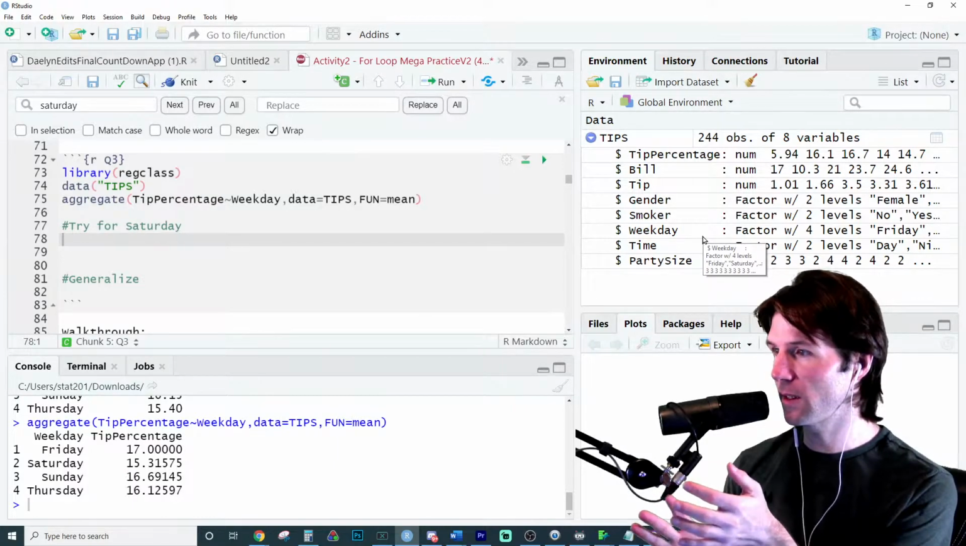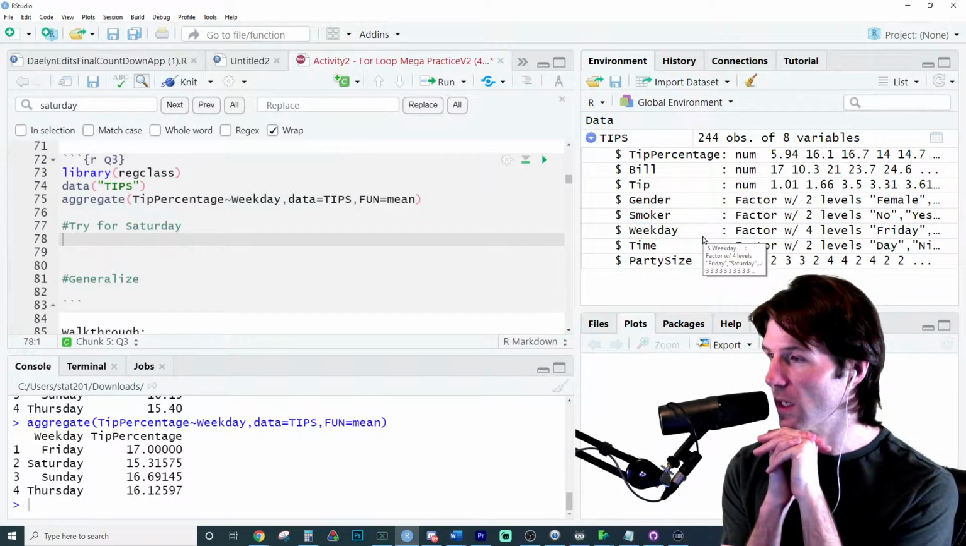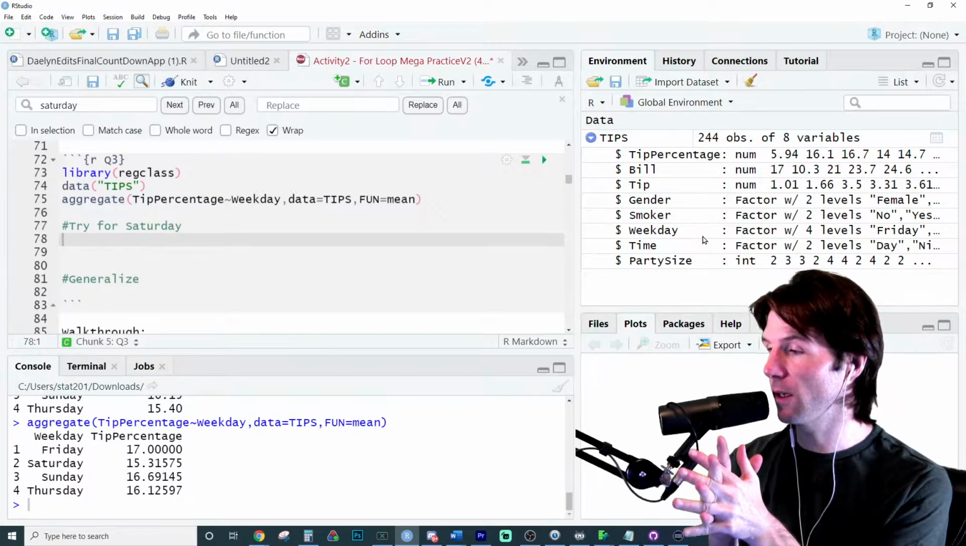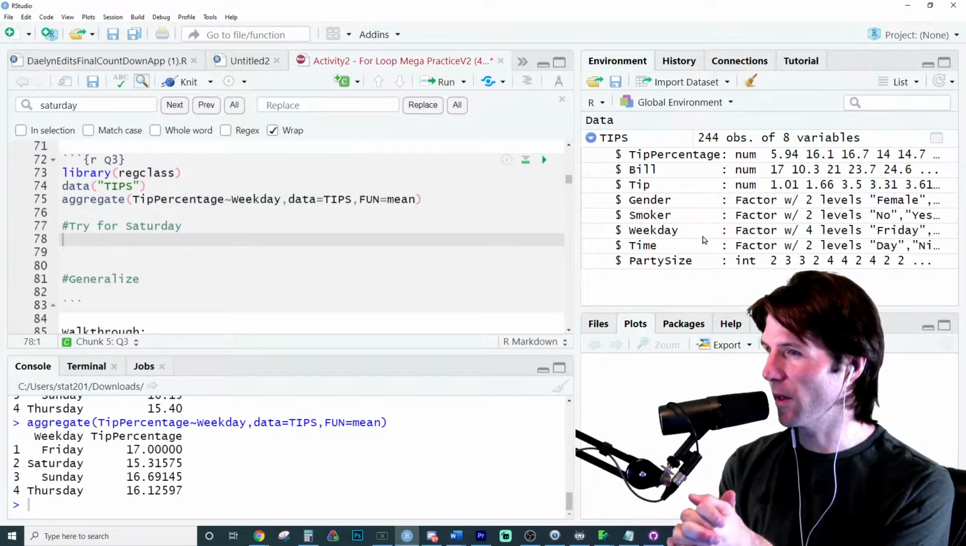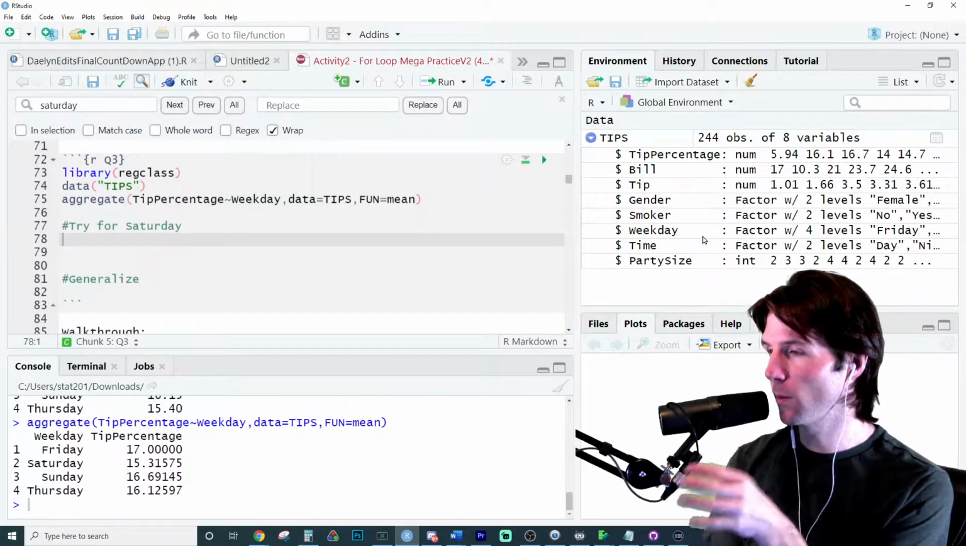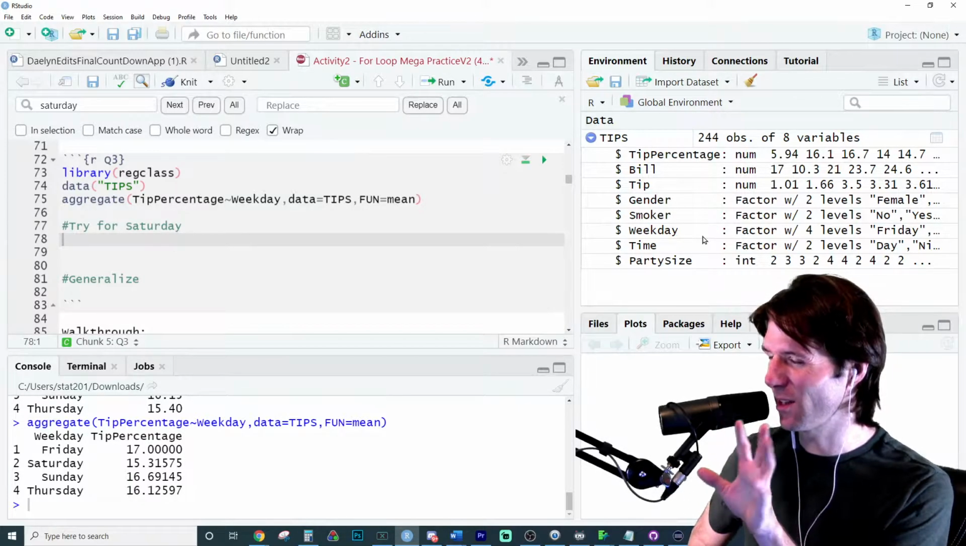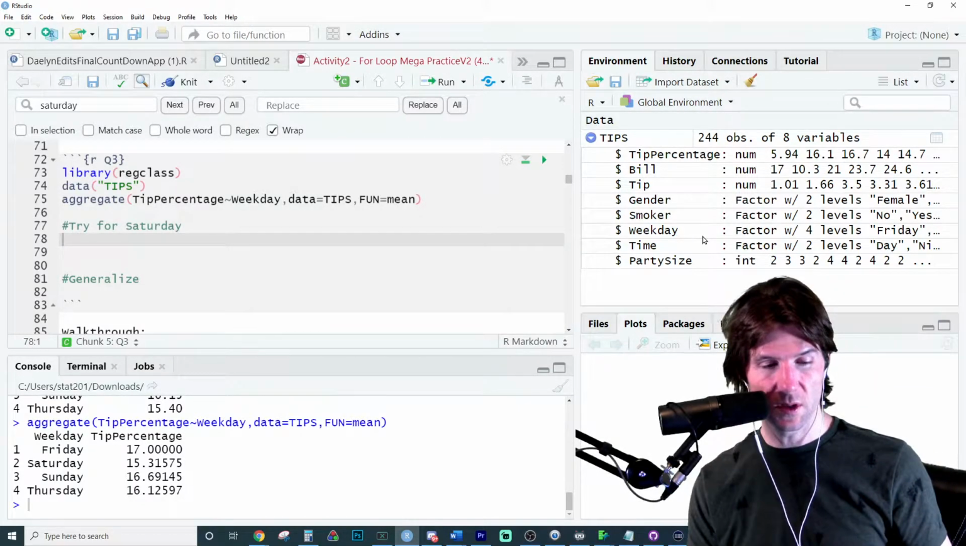What do you think we should take of the data frame? If we only want tips for Saturday, we should take a this of the data frame, because I only want Saturday. Let me only take days that are Saturday. A subset, yeah. Let's go to subset.